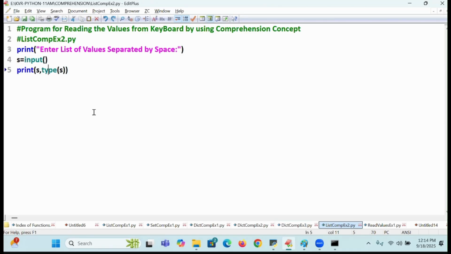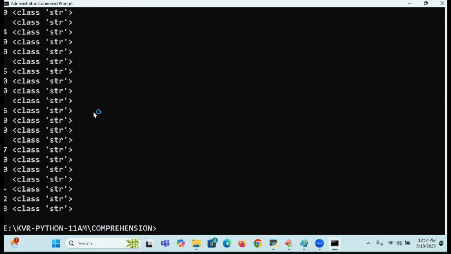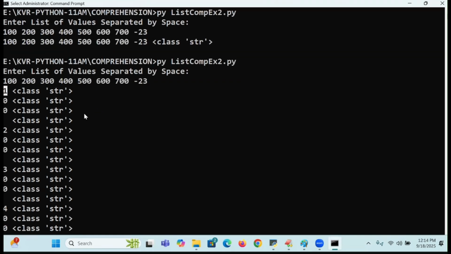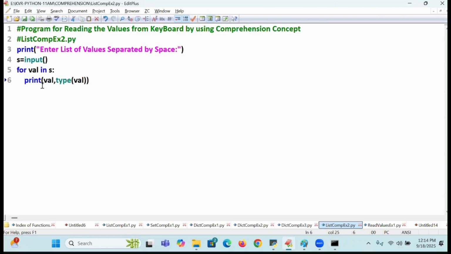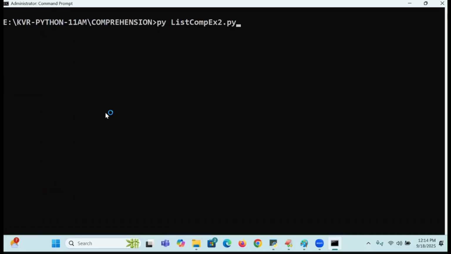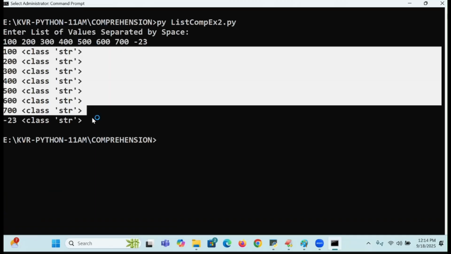As I said to you, first: for value in S, print of value, type of value. Which type? STR. Is it not printing the values here? One by one they are printing. Something is missing there. So I will go for S dot split off. Did you understand the meaning of split here? Online students, I already showed you separately. See that? Am I getting the values or not?